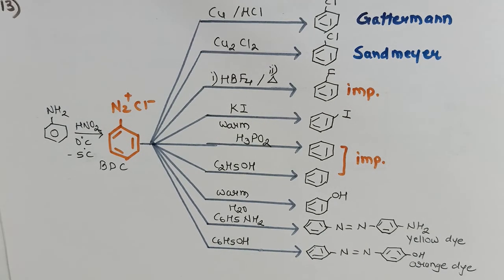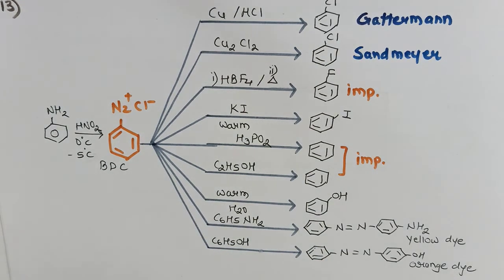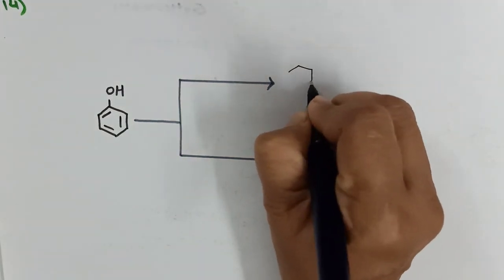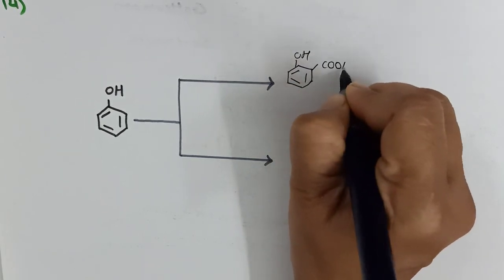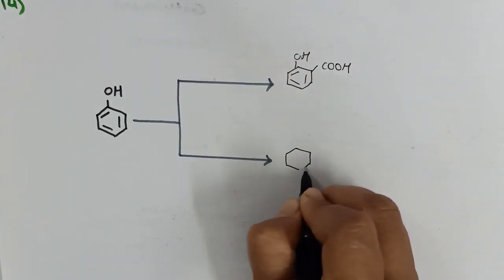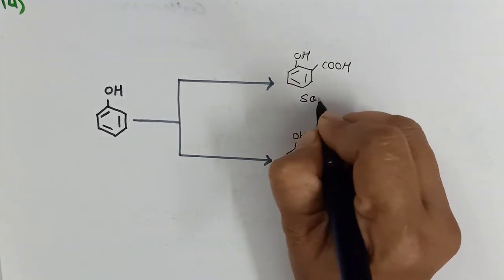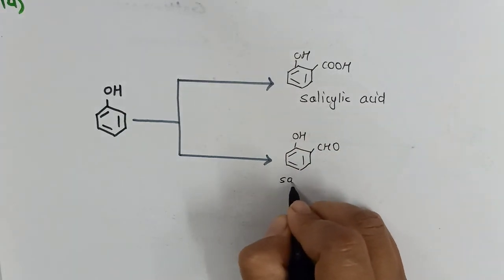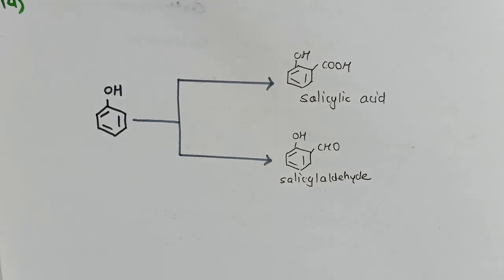So this flowchart will help you to understand the conversion of 1-degree aromatic amine like aniline to a variety of products. Let us discuss the last conversion, the conversion of phenol to compounds like salicylic acid or salicyl aldehyde. Phenol can be converted to its ortho derivative by use of different reagents.